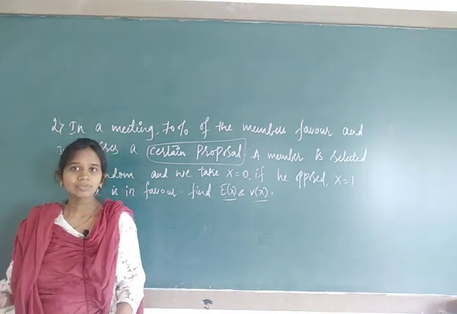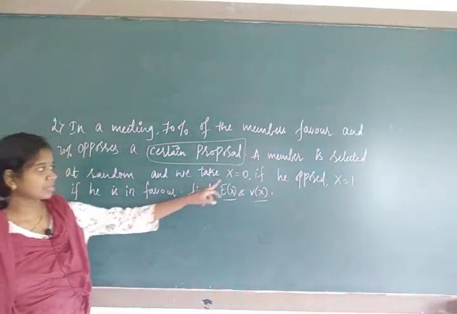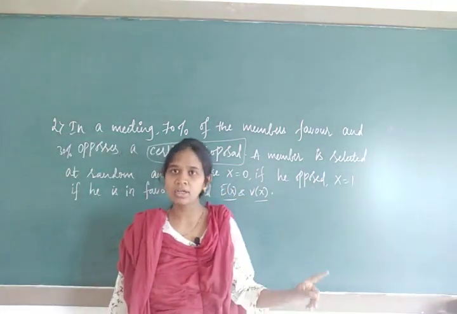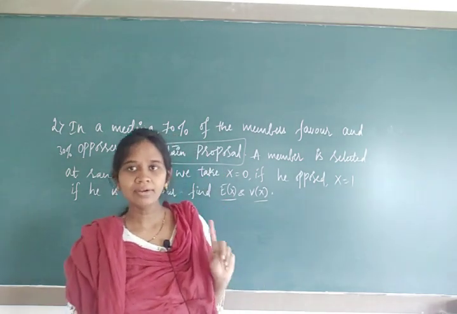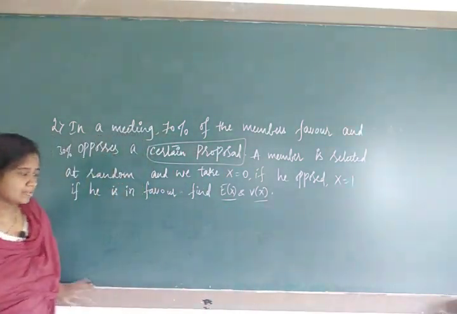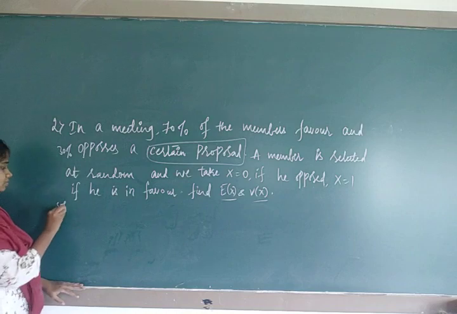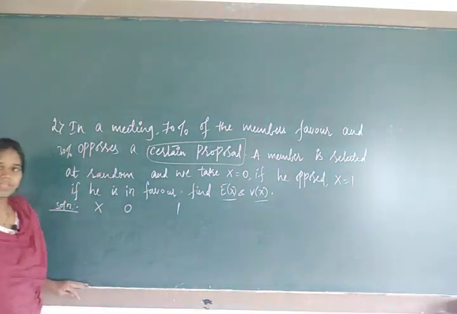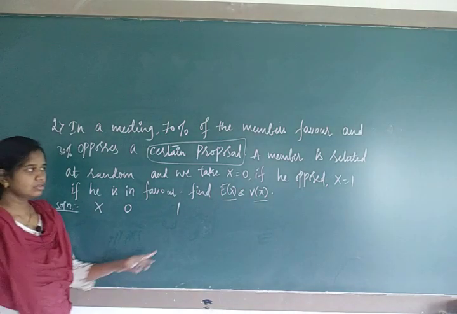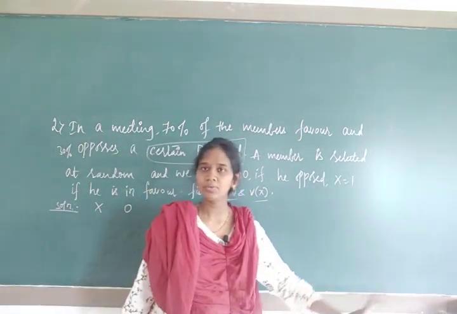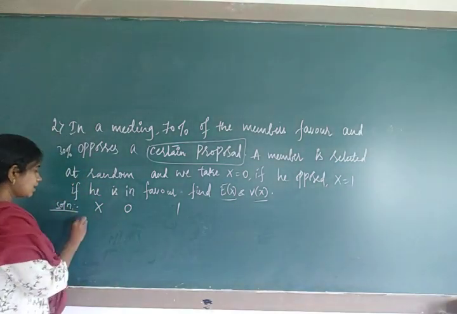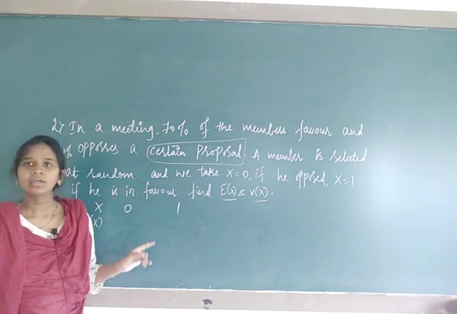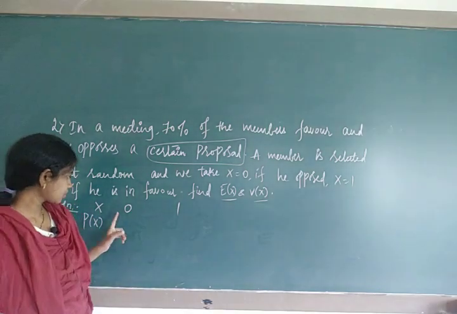It means that x values they have given. You denote X, that is the random variable, as opposition, that is x equals 0, and 1 you take for favor. So let us have the solution. X values are 0 and 1, they have given. Already they have mentioned in the data, this is 0 and this is 1. Now they are telling the probability distribution, because to have the E of x we need xpx.